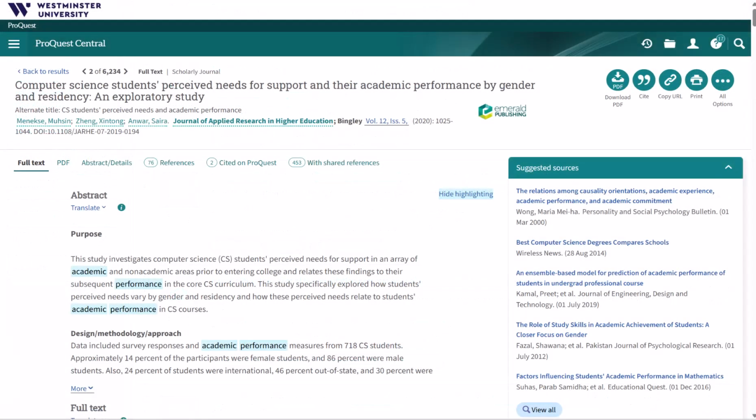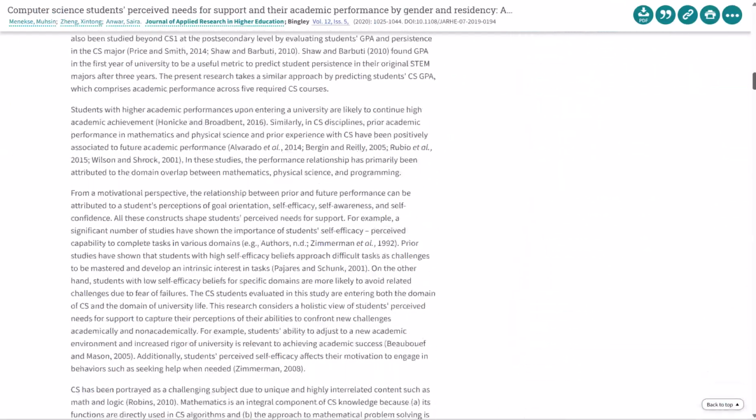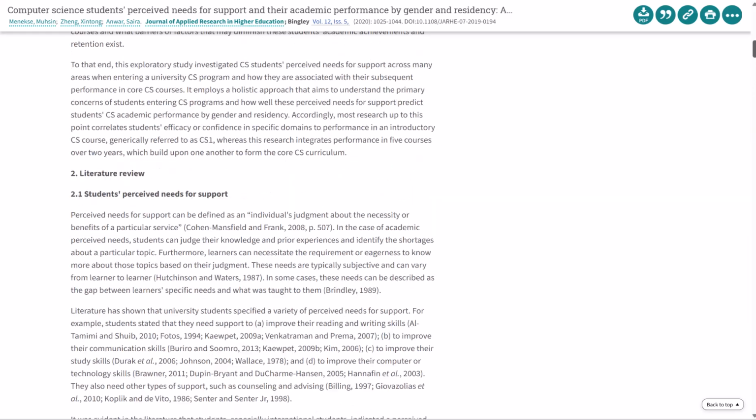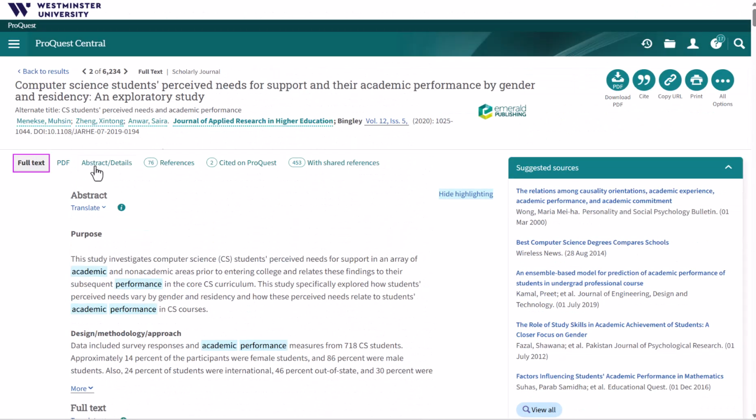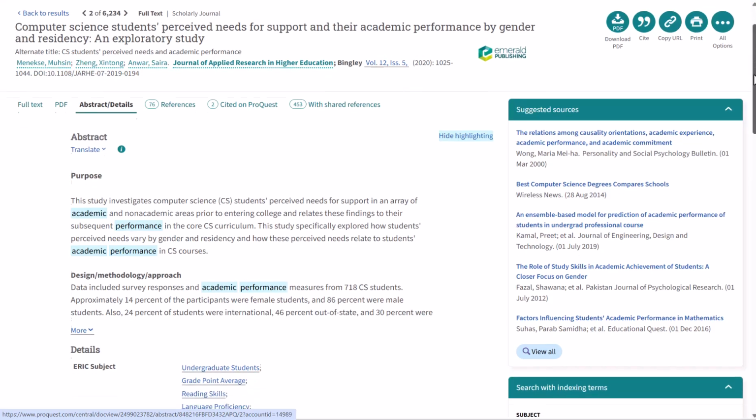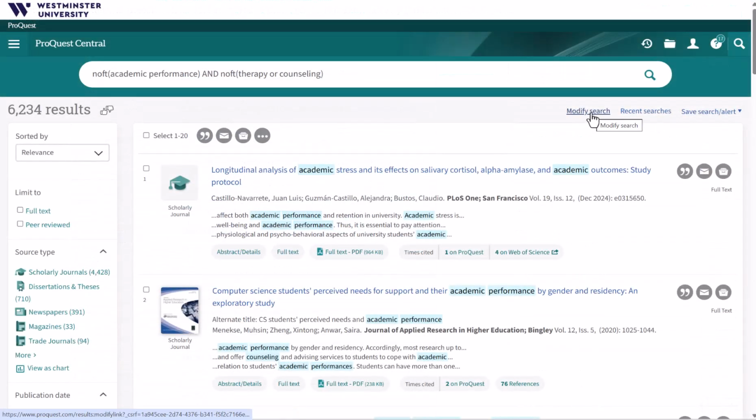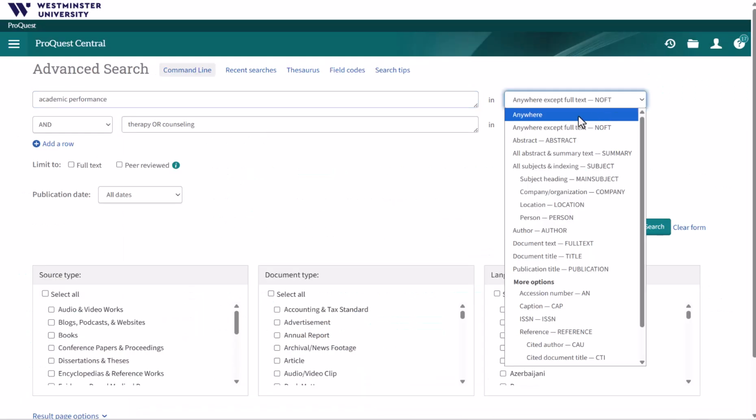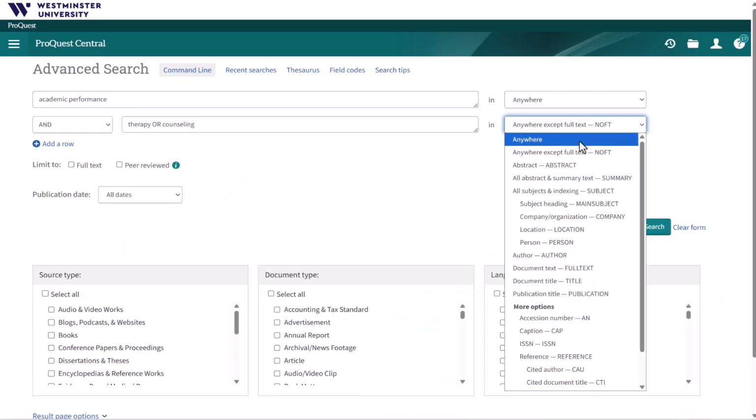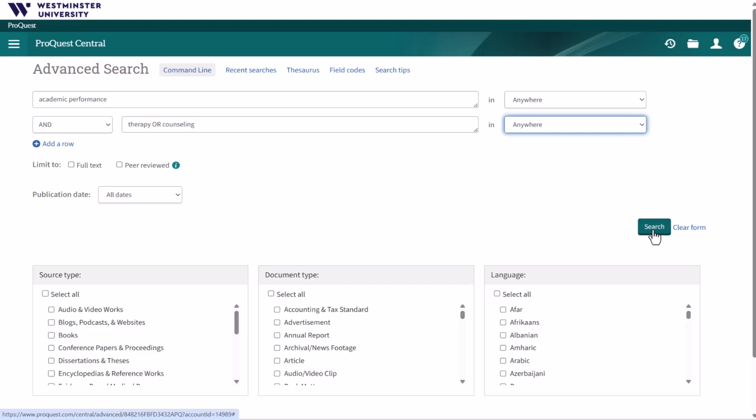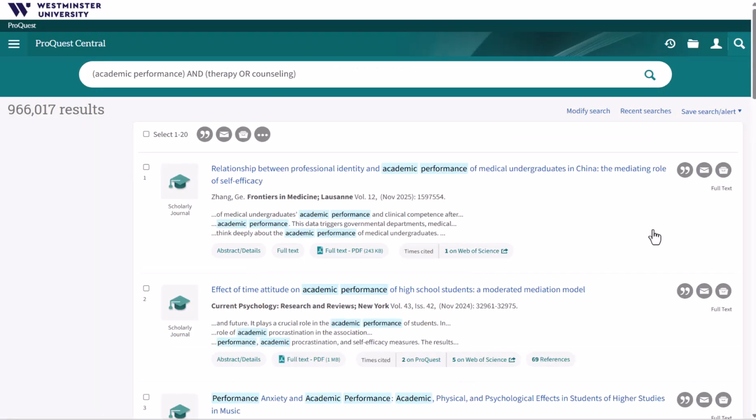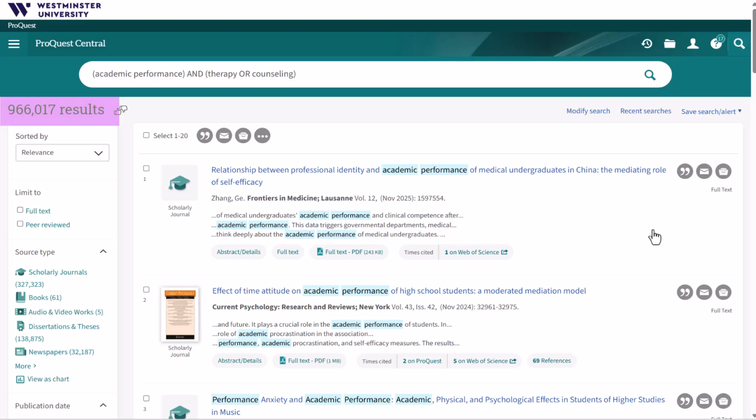You can also change how ProQuest searches from the beginning of your search. If you'd rather search the full text of sources for keyword matches, rather than just the bibliographic information, subjects, and abstract, you can modify your search and click on Anywhere to see more results. Make sure you change all the dropdowns, and then click Search. This will greatly expand your results, though these results may be less relevant.